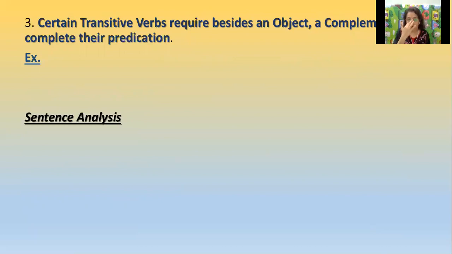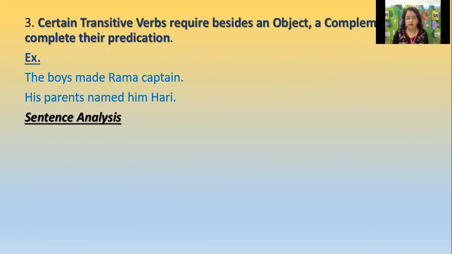Certain transitive verbs require, besides an object, a complement to complete their predication. So we need a complement type of sentence, whether it is transitive or intransitive. But in the intransitive case, we name it a subjective complement. And in the case of transitive verbs, it is an objective complement. The boy made Rama captain. It is easily changed into passive voice. His parents named him. Him, it's still here, it's an object. Rama is the object, to complete its sense, we need captain and we need Hari.